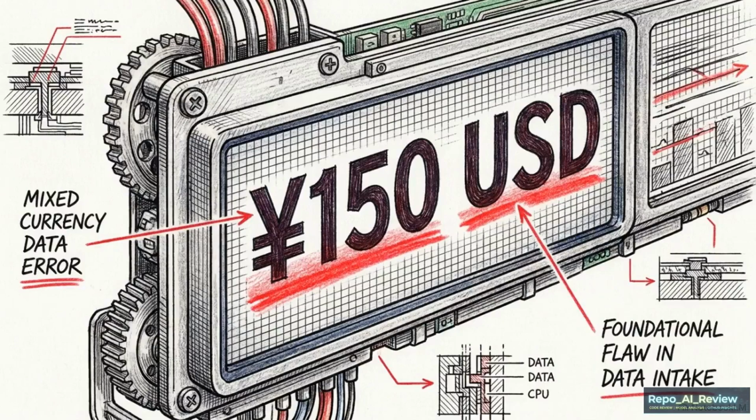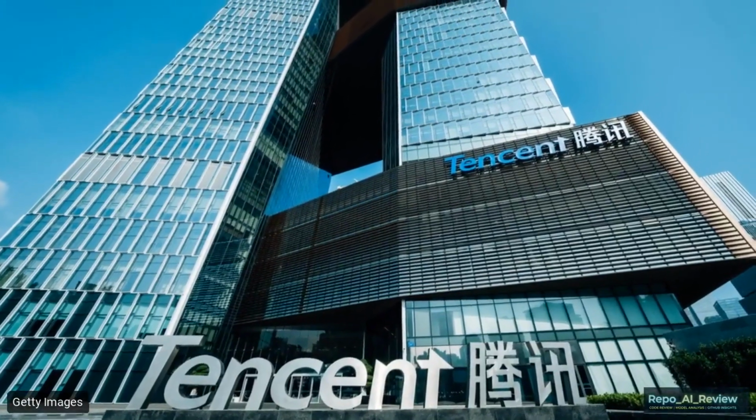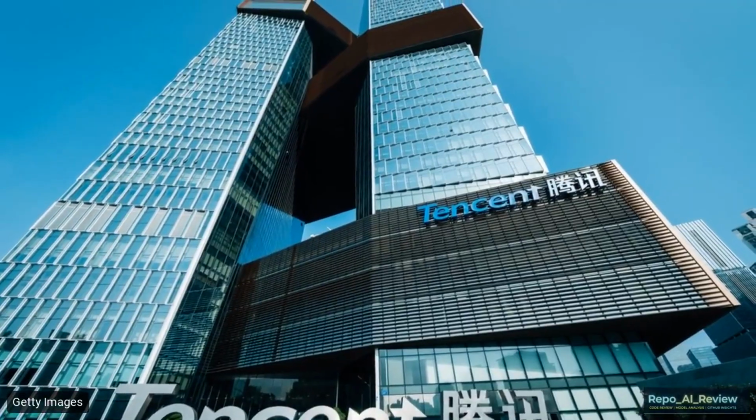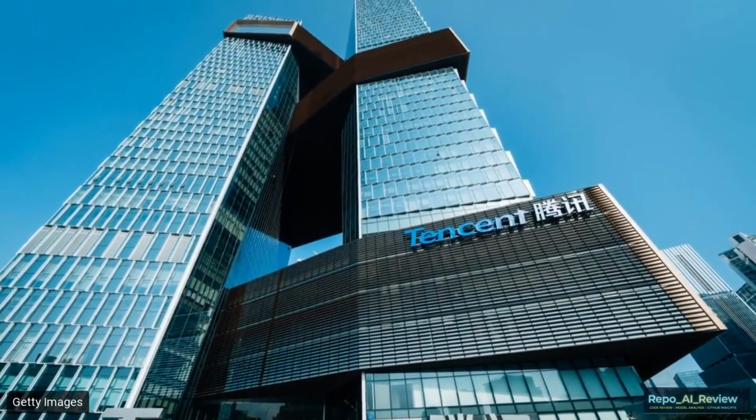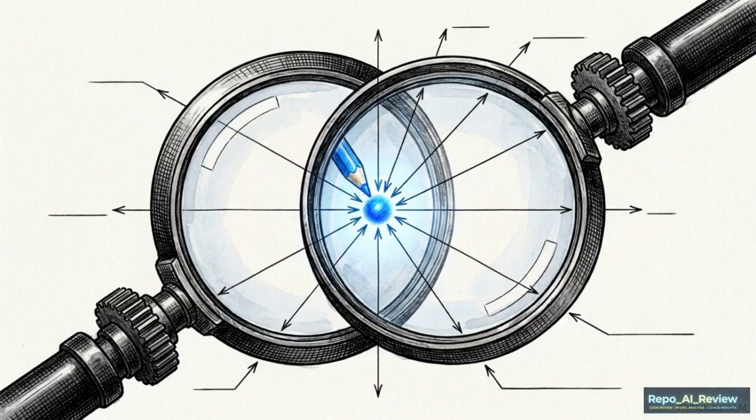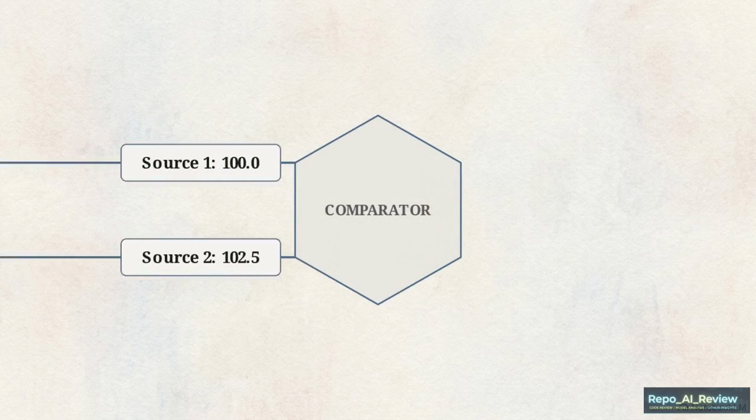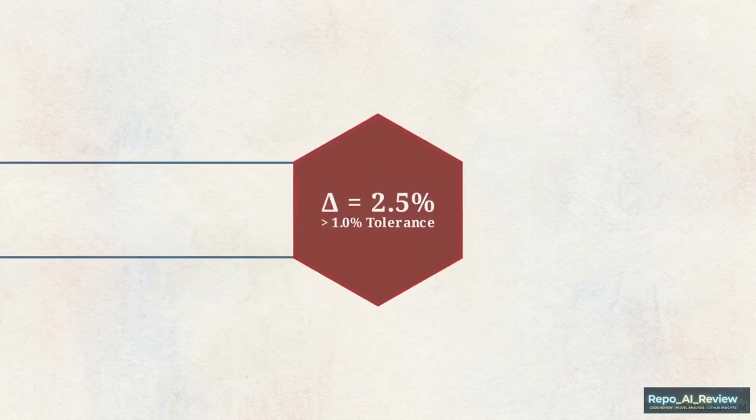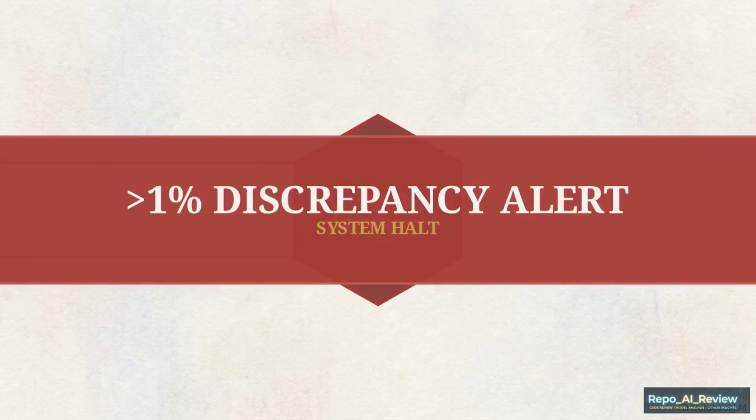High-precision math doesn't matter if the initial data is wrong. LLMs frequently hallucinate or confuse currency units during web parsing. Look at the evaluation of Tencent. If an LLM mixes up Hong Kong dollars with Chinese yuan when calculating market capitalization, the valuation thesis collapses. To prevent this, the framework mandates cross-validation. Core numerical metrics must be pulled from at least 2 independent data sources. If the discrepancy exceeds 1%, the system triggers an alert.